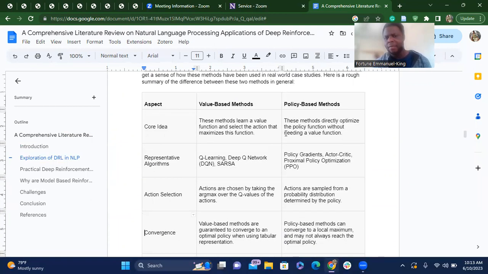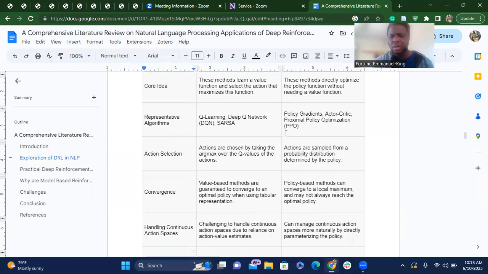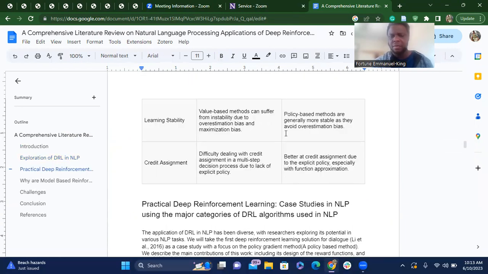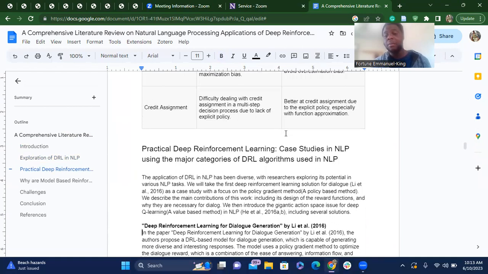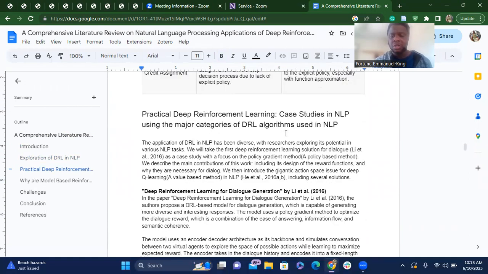So first of all, I give a clear distinction to the reader as to what value-based methods and policy-based methods are. I will not go into details of that because this is supposed to be a 5-minute video. Then I do the 2 case studies, one from Lee et al., which is deep reinforcement learning for dialogue generation.